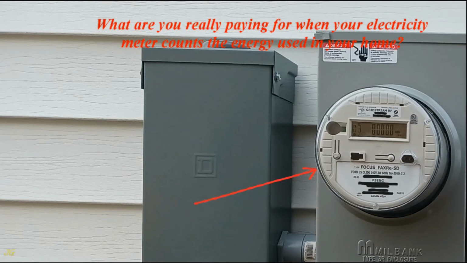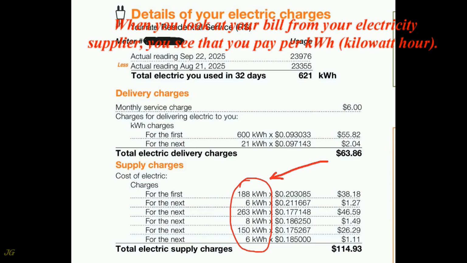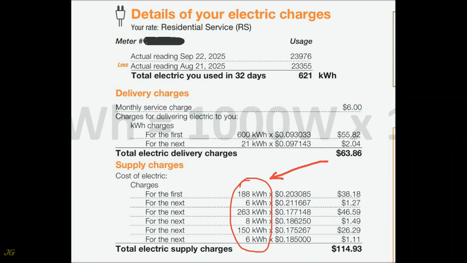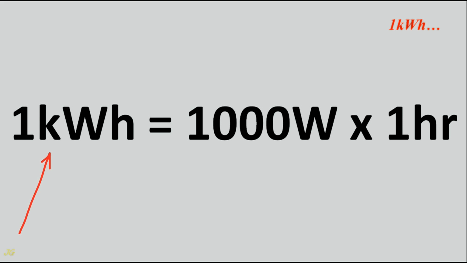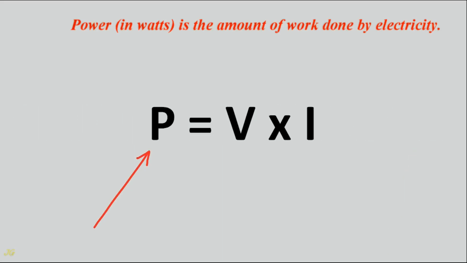What are you really paying for when your electricity meter counts the energy used in your home? When you look at your bill from your electricity supplier, you see that you pay per kilowatt hour. How much energy is 1 kilowatt hour? 1 kilowatt hour is 1000 watts that any household appliance consumes during 1 hour of its operation. Power, in watts, is the amount of work done by electricity.